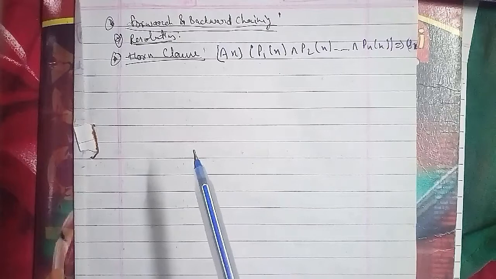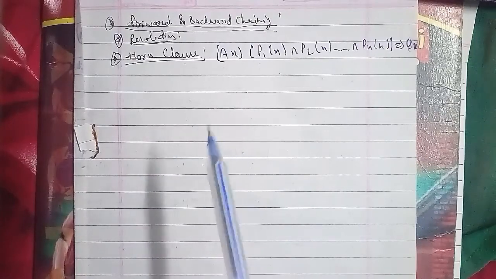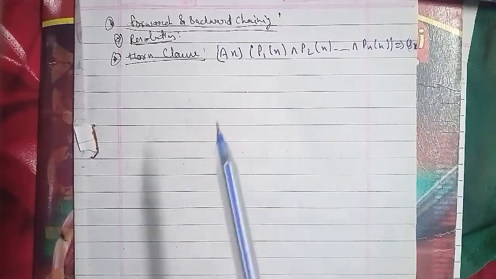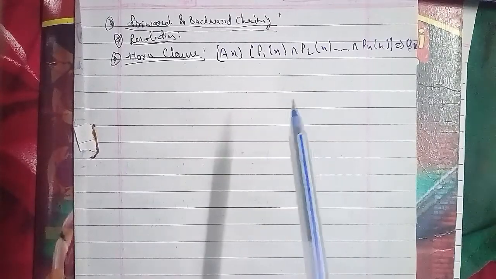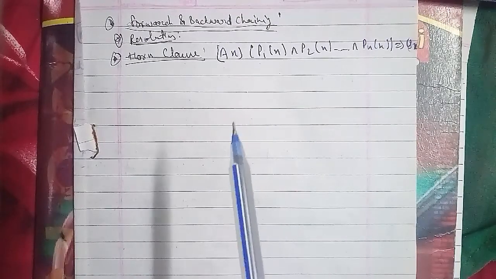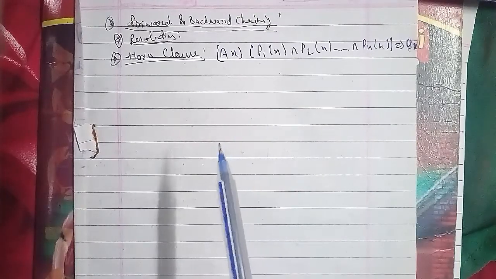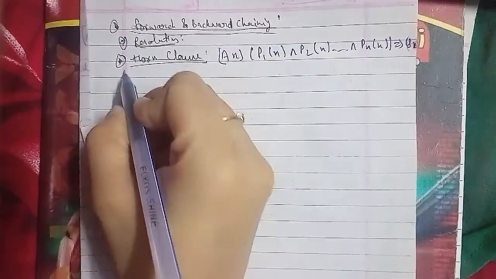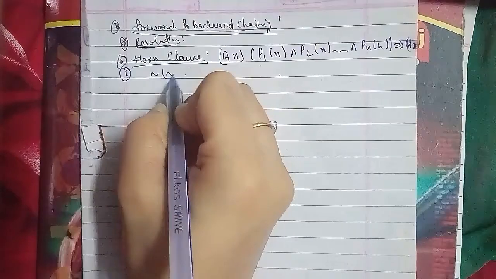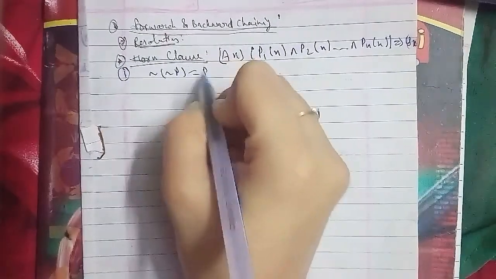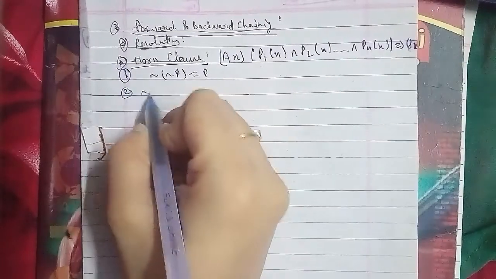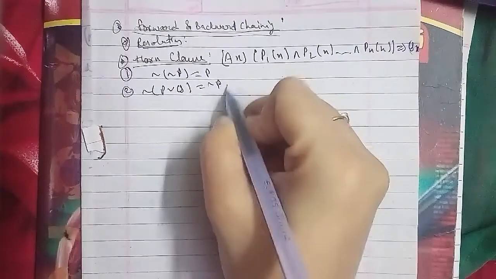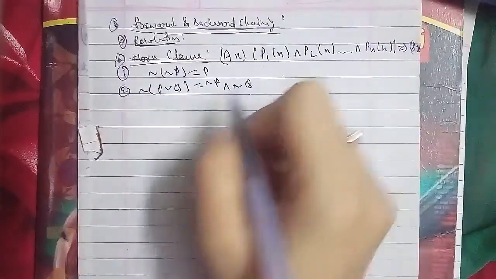The second is the negation of P and Q, which gives the negation of P or the negation of Q. The third is the negation of P or Q, which gives the negation of P and the negation of Q. The fourth is the negation of the universal quantifier of x, P(x), which gives the existential quantifier of x and the negation of P(x).